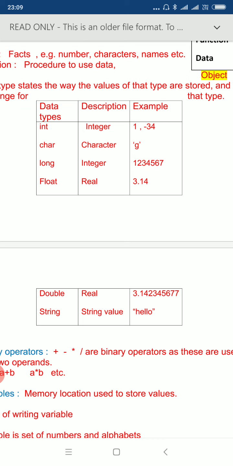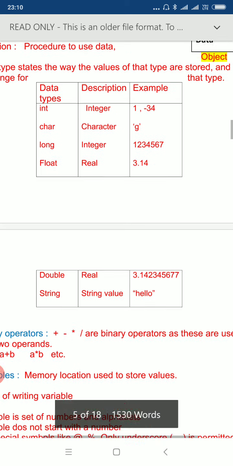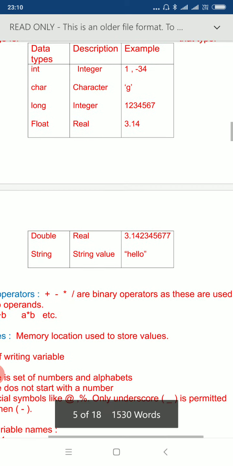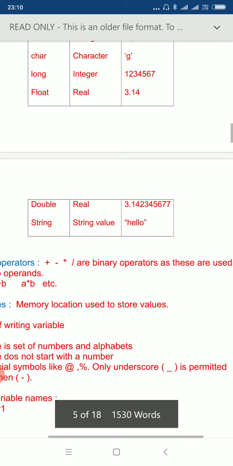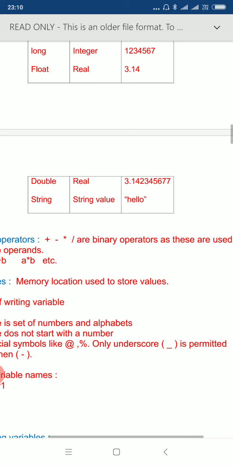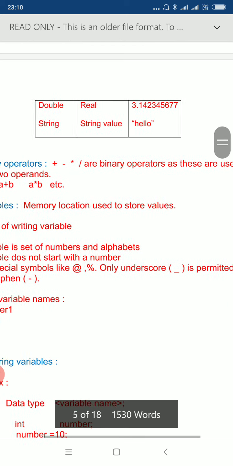Then next are float and double. Float and double both are used for real values. Double has more range and it can be used for more significant decimal digits, as you can see in the example. String is a set of characters. So any value which is inside inverted commas is called a string value.